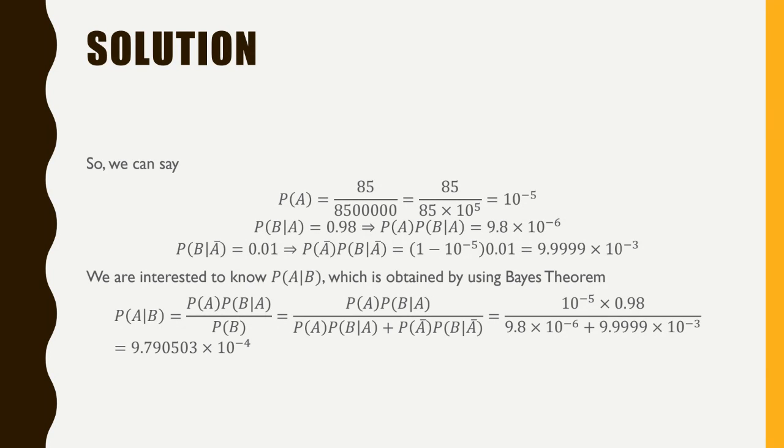What's the probability? The probability of him getting coronavirus is very, very low, because there are 85 people who are infected in the whole city, and the city has 8.5 million people. So his probability of getting infected in the city is 85 divided by 8.5 million, which is 10 to the power of minus 5. So you see the probability is very, very low, very unlikely.